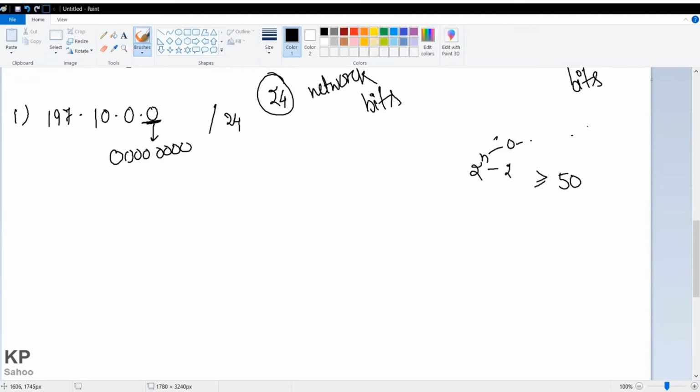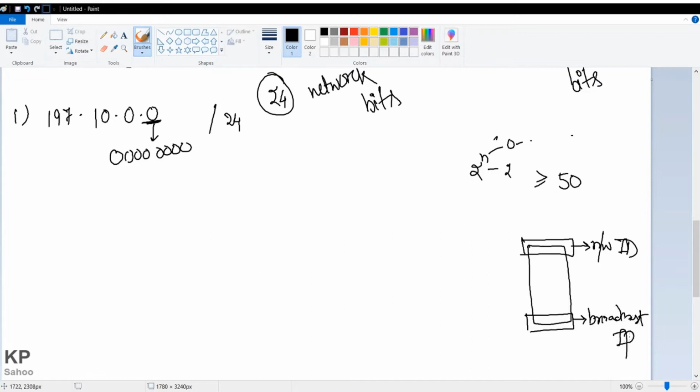Why 2? Because in a network it is a convention that the first IP in the network cannot be used. It is called the network ID, and the last IP of that network is called the broadcast IP. These two cannot be used, so I am doing minus 2. Now I hope you have understood.